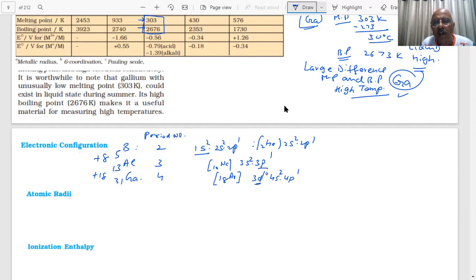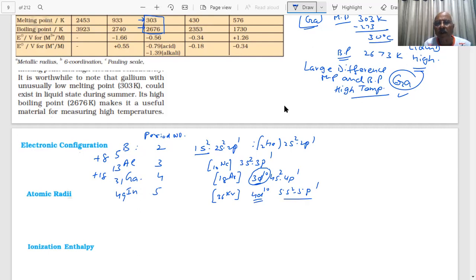So the 3d10 is filled now here. As we said, when inner orbitals start coming, what will happen, student? They will influence the physical and chemical properties. And further, student, indium, period number 5, 5s2, 5p1, with helium, neon, argon, krypton, 36. And what will happen if you add 49? So 4d10, students.